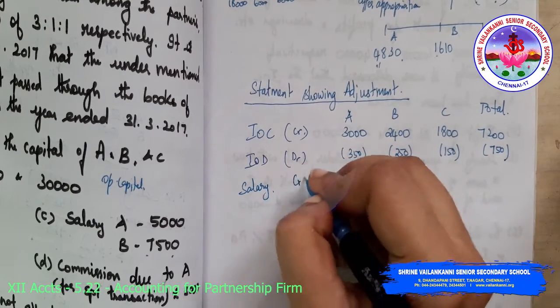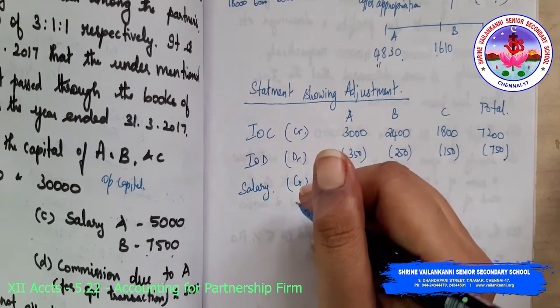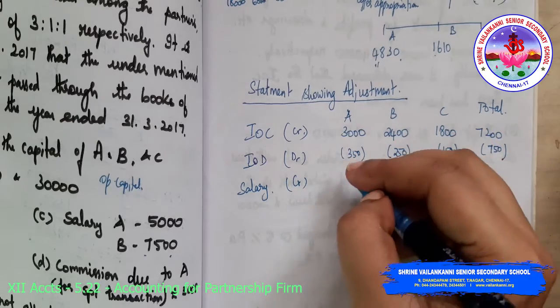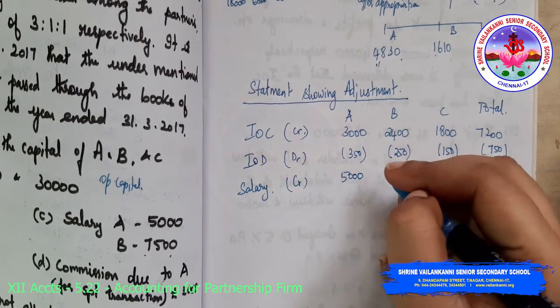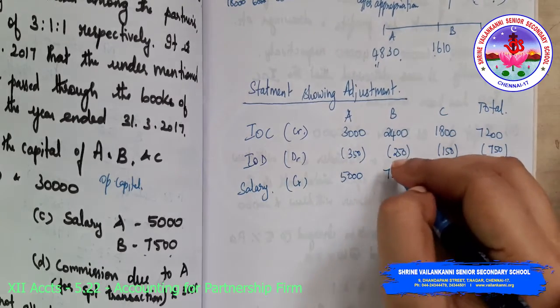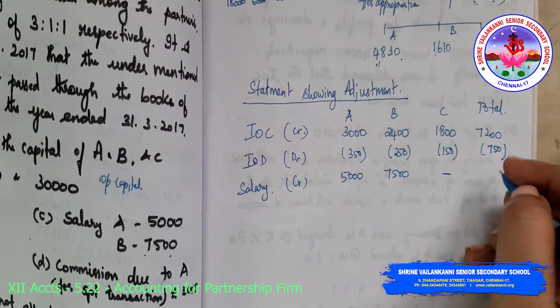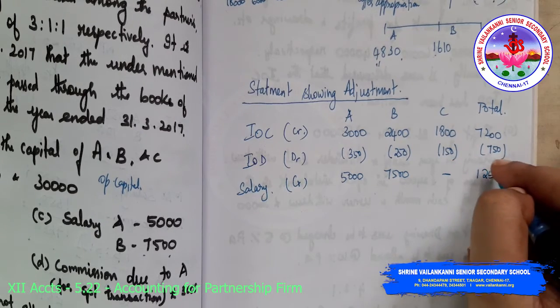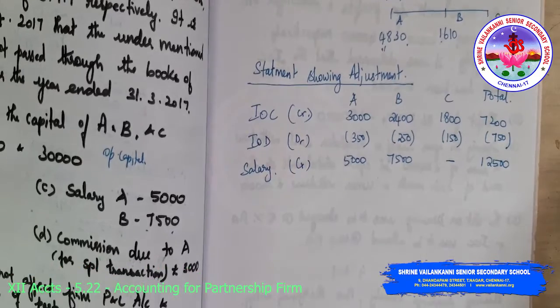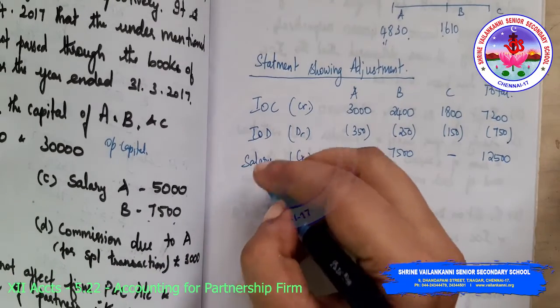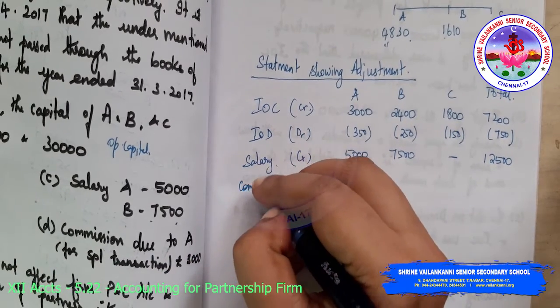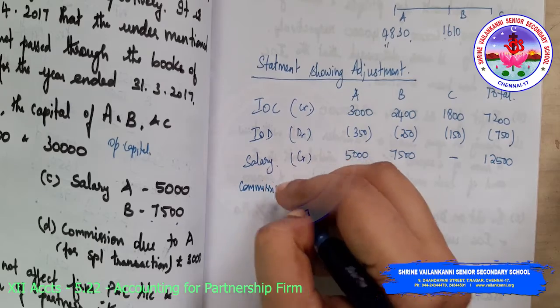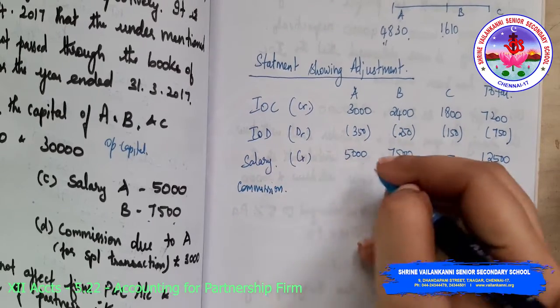Salary is to be credited. Whose salary? A and B alone: A 5,000, B 7,500. No salary for C. So total 12,500. Hope it's clear. Then commission for A alone.